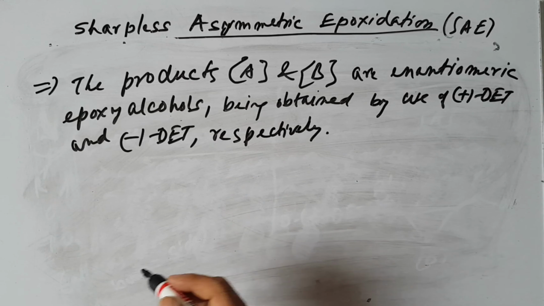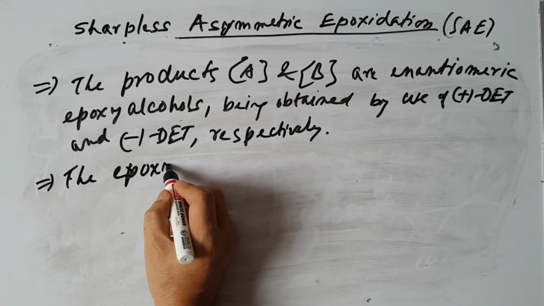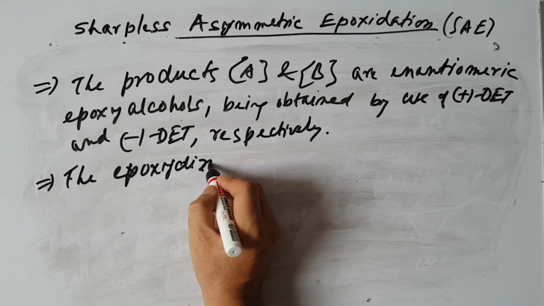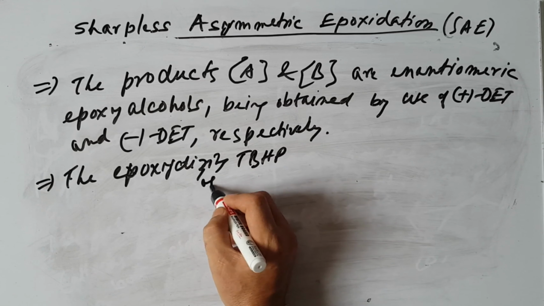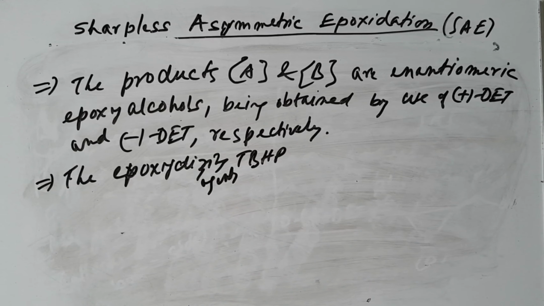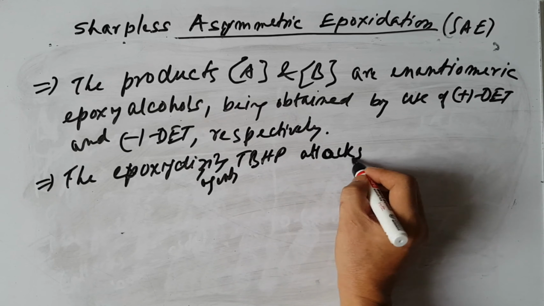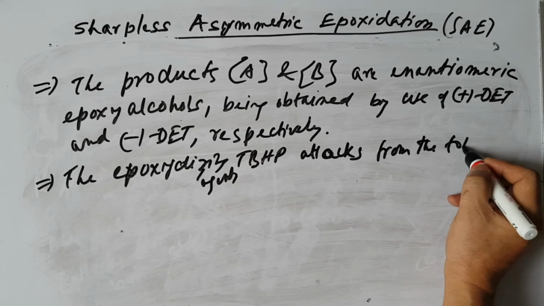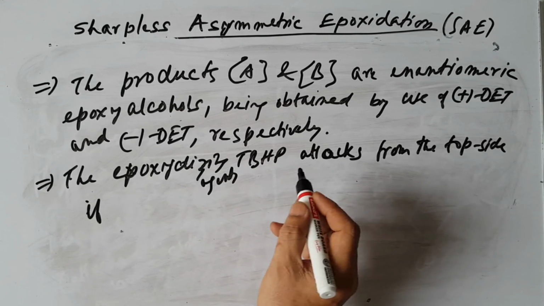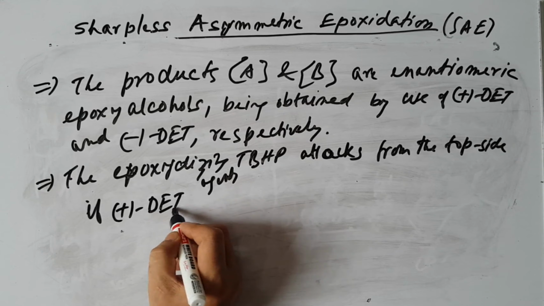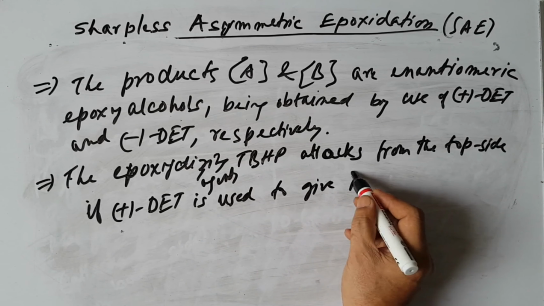Then the epoxidizing agent, that is the oxidizing agent, tertiary butyl hydroperoxide, attacks from the top side if positive diethyl tartrate is used, to give the product A.